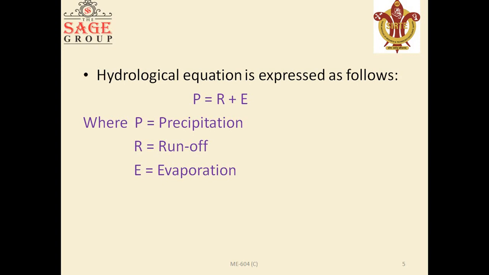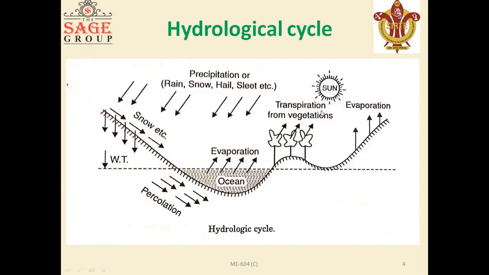And the last one is evaporation. Evaporation means a transfer of water from liquid to vapor, as you know very well. This state change is called evaporation. And one more term you have already seen in this diagram, this is transpiration. So what do you mean by transpiration? This is the process by which water is released to the atmosphere by the plants, and it is called transpiration. So this is the hydrological cycle.